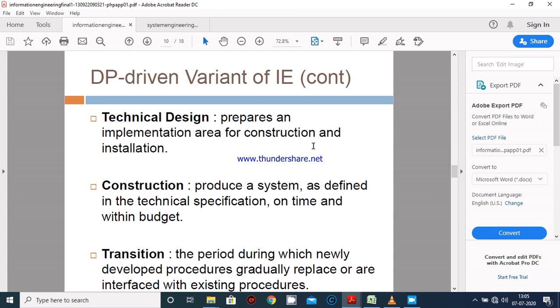So the next is construction. Basically, construction produces a system as defined in the technical specification on time and within budget. Next one is transition.